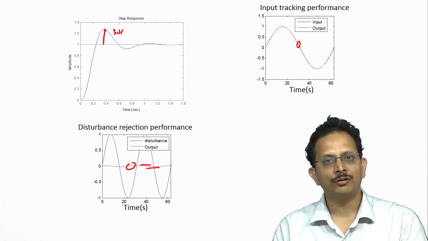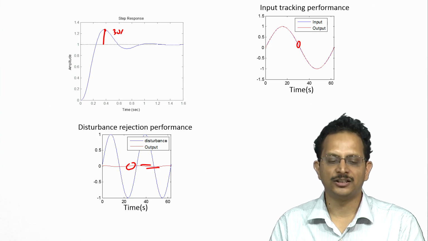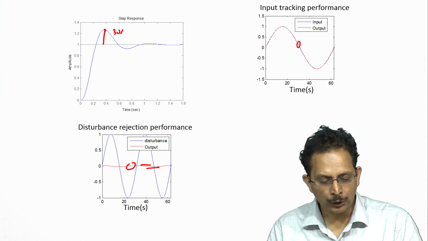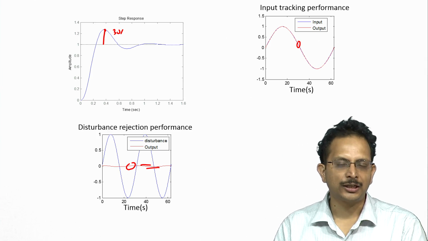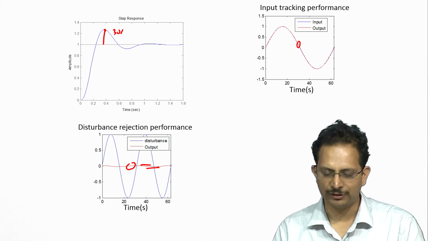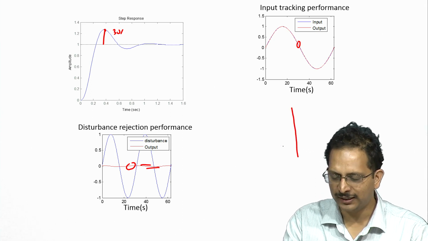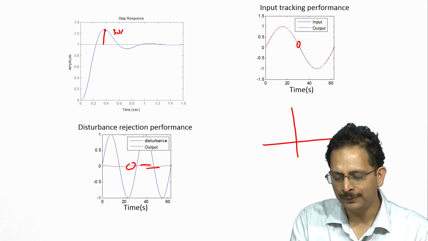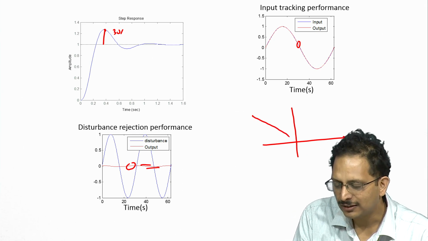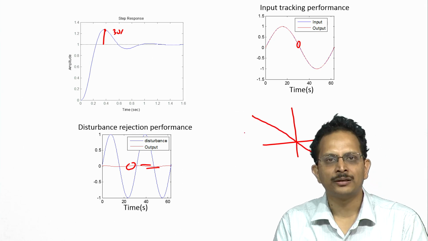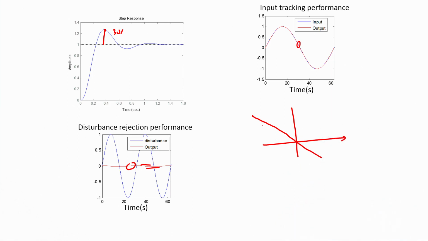So in principle, therefore, we have completed our design, but I wanted to make a couple of points in connection with the controller structure that we have come up with. We have come up with an integrator. The Bode plot of the integrator, as we saw in the previous slide, had this characteristic where the magnitude increases with decreased frequency, and at 0.2 radian per second the gain was 5, and at 0.1 radian per second the gain was 10.